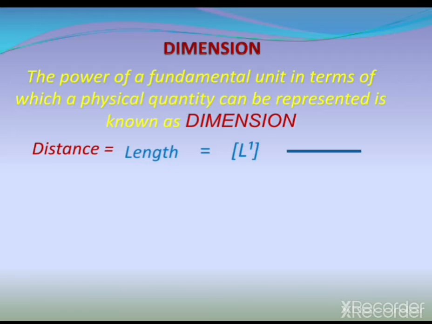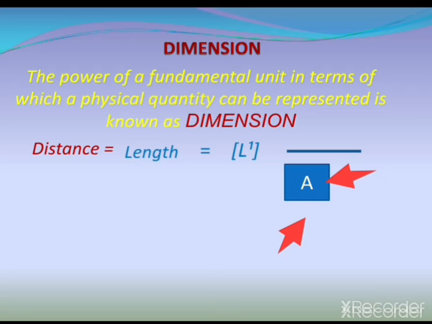Okay, next see another example. This is an object A where you can see there is a length and there is a breadth. Okay, both the length and breadth are basically lengths. That means here we have two lengths.